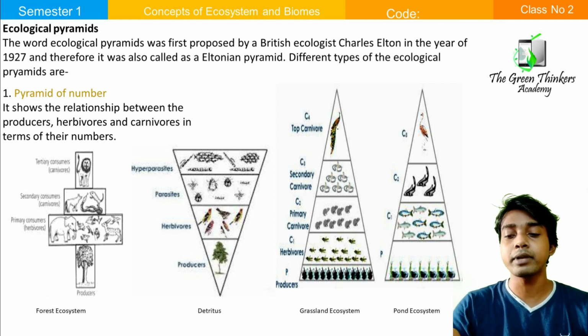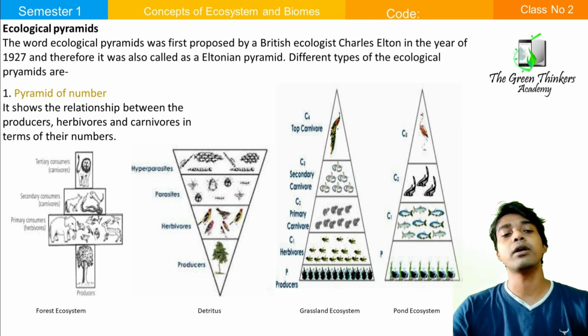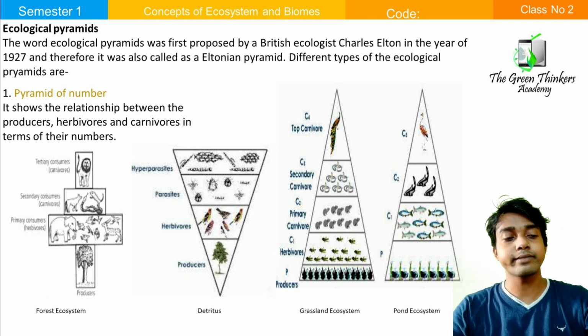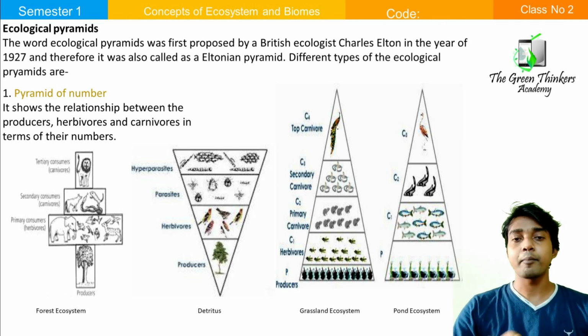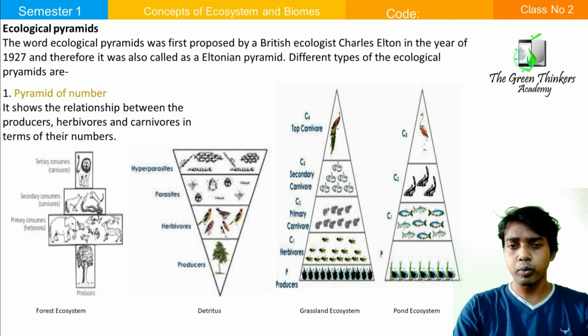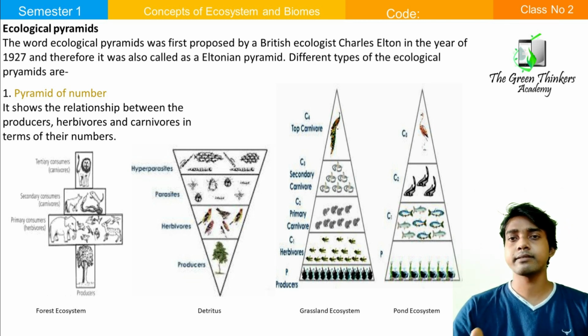Because of that, the number of grasses is very high in a grassland ecosystem compared to the number of primary consumers, secondary consumers, tertiary consumers, and the apex body. So the producer is at the bottom, and the area of the producer is very high. On the right side, see the right figure.